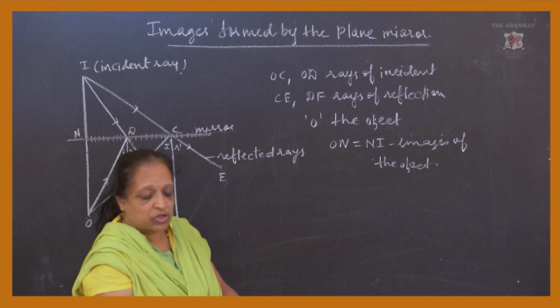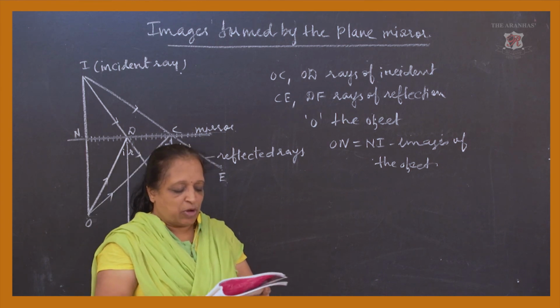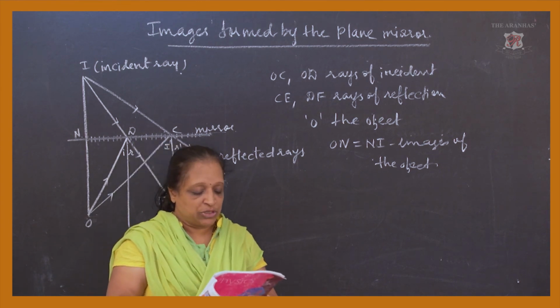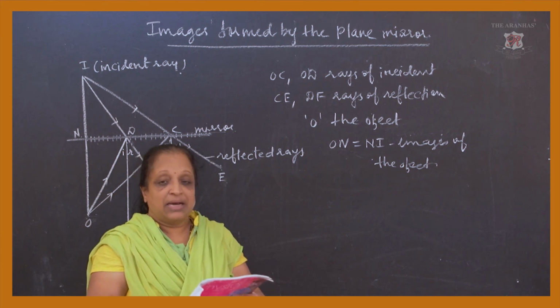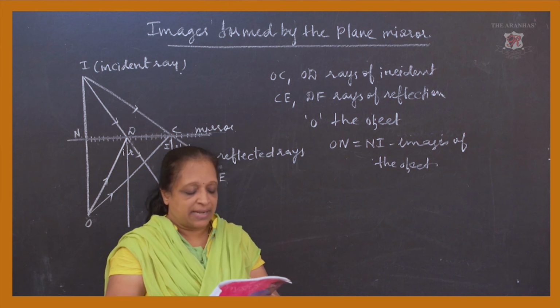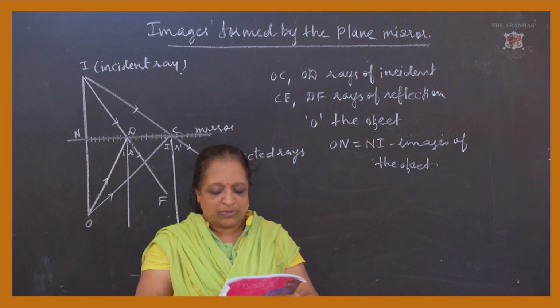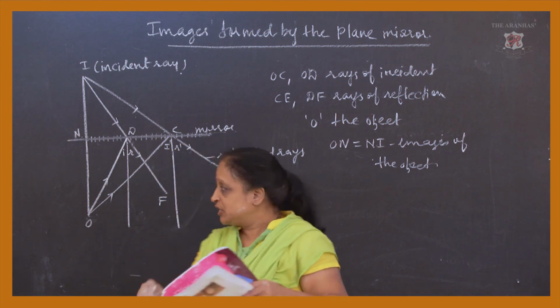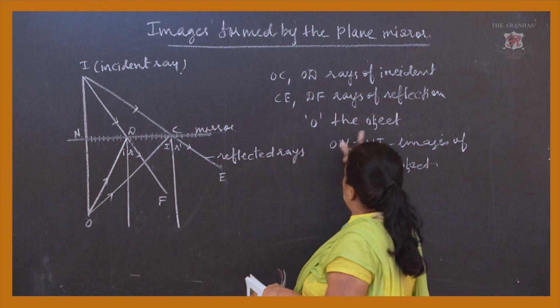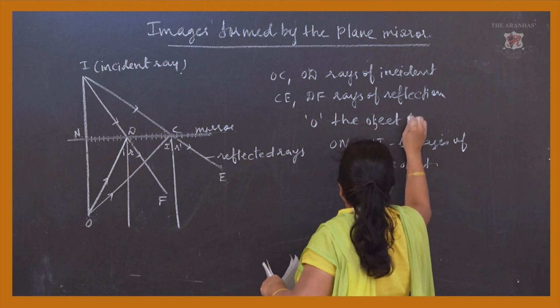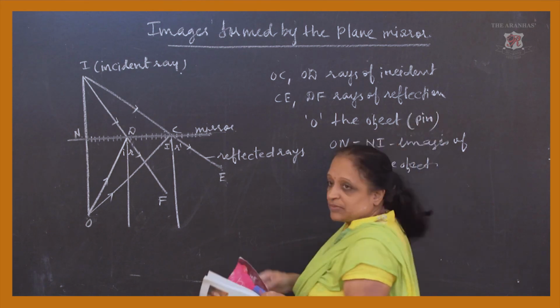I will read a paragraph for you, so you will understand. It is possible to locate the position of an image formed by the plane mirror by tracing the rays, or what we call the ray diagram. So if the object is in front of the mirror, and that object is very small, it is O. So O is the object, just a point. You can say it is a very small pin.